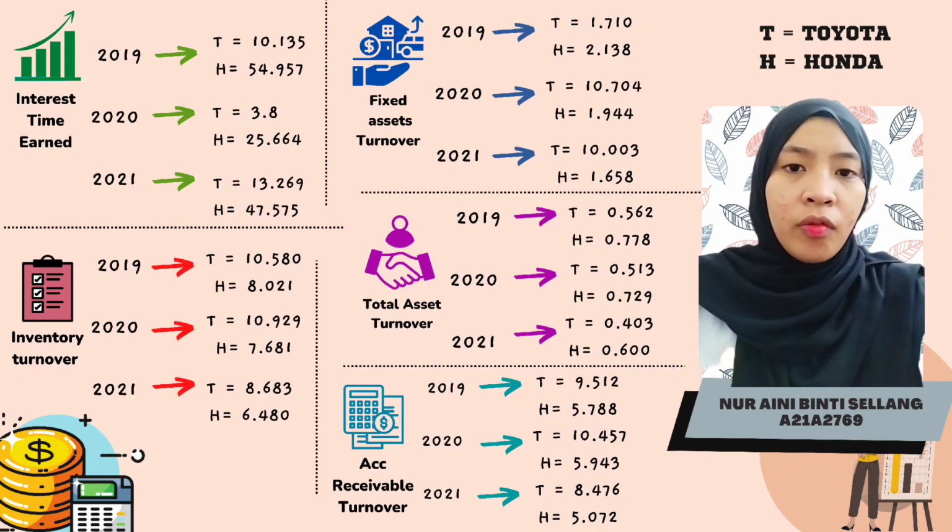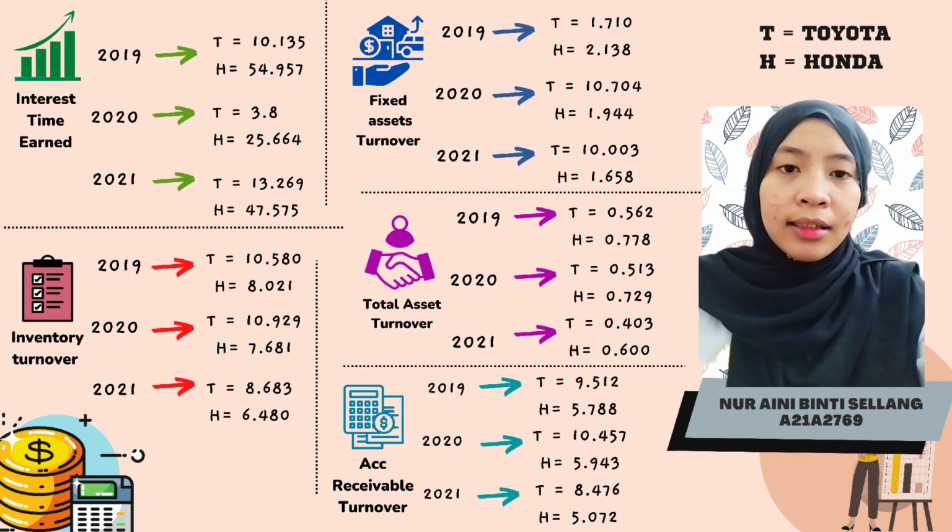For the fixed asset turnover, Toyota increased from 2019 until 2020 but decreased back in 2021. The difference with Honda is that it decreased every year from 2019 until 2021. Toyota has a greater ratio compared to Honda. This also shows Toyota is more effective at generating sales from fixed assets.